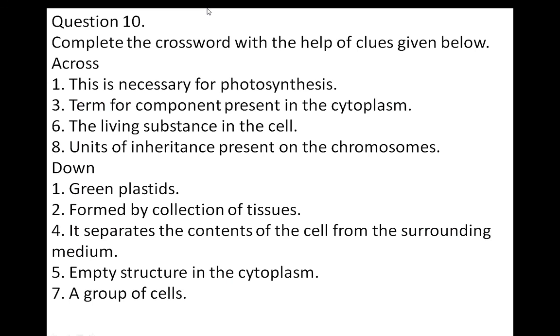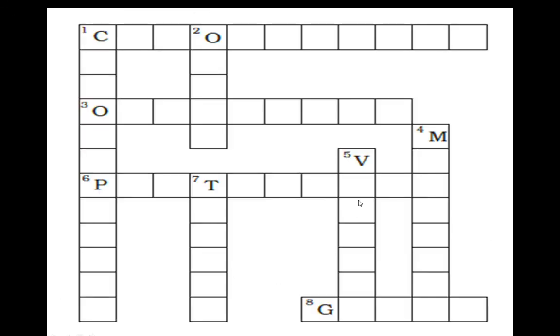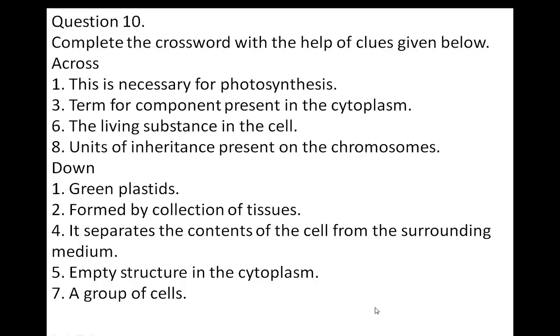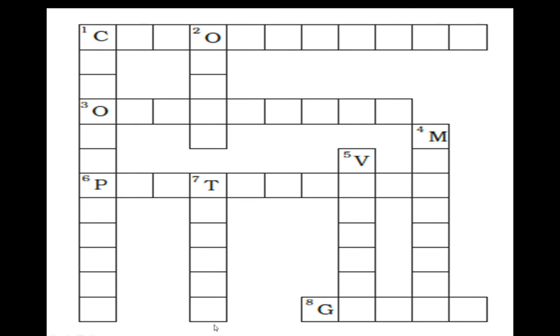Then empty structure in the cytoplasm, that is larger in plant cells and smaller in animal cells. It is vacuole. A group of cells, 7 down: tissues. Okay, so fill this crossword. Solve it. Thank you so much for watching this session.